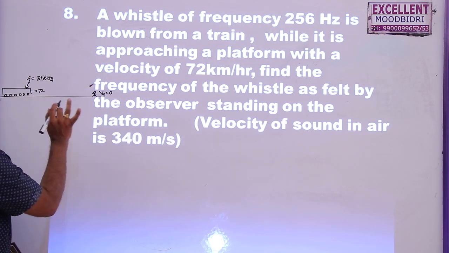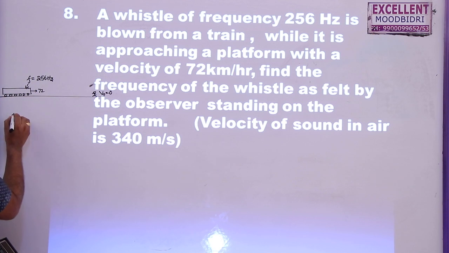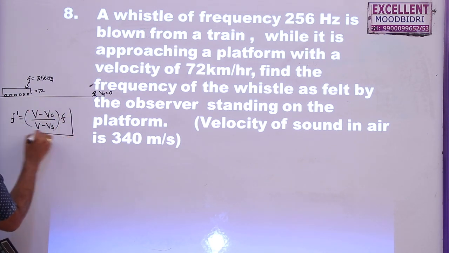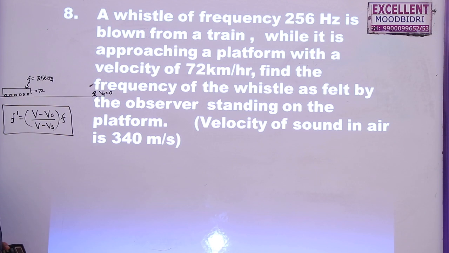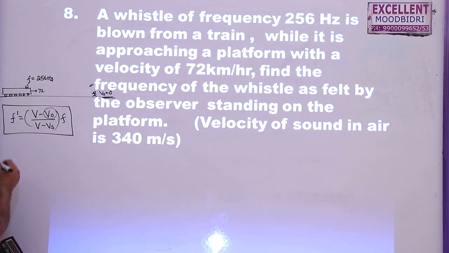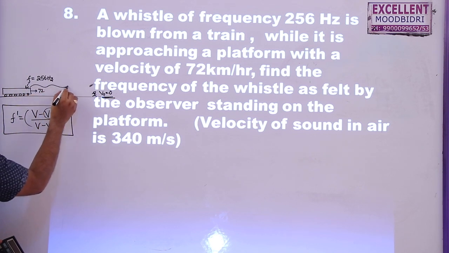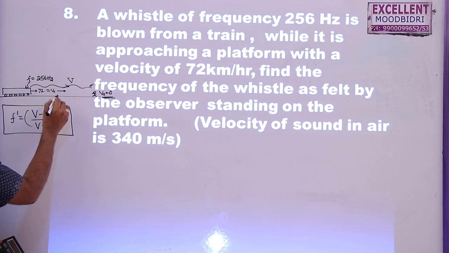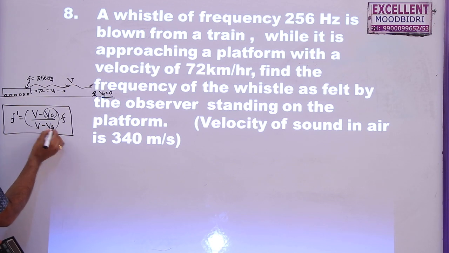For the Doppler effect, the frequency felt by the observer is given by V minus V naught by V minus Vs into F. So this is the fundamental formula. Now, as the observer is at rest, this will become 0, and the sound is traveling from left to right in the diagram. This is V, and the source is also moving in the same direction. So the relative velocity will be V minus Vs.